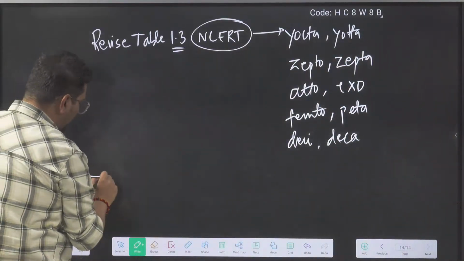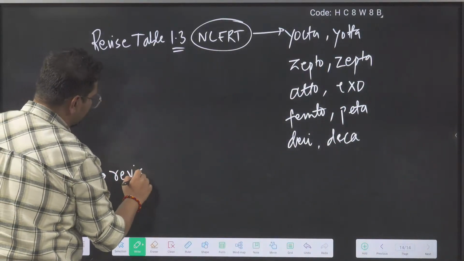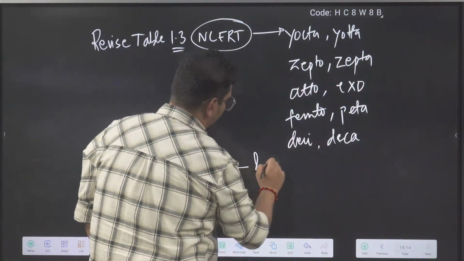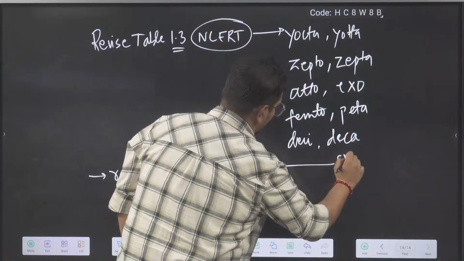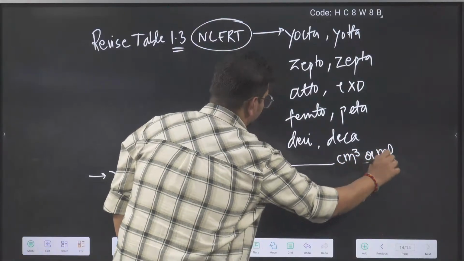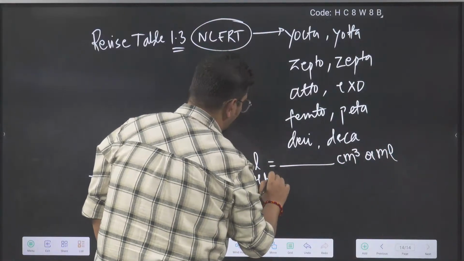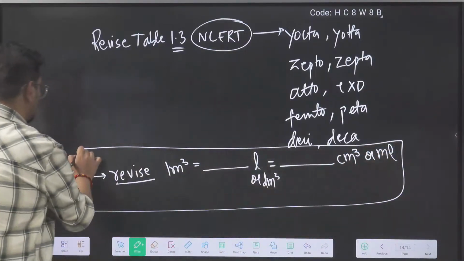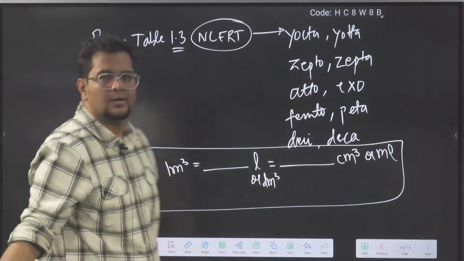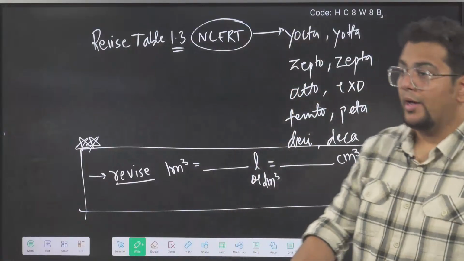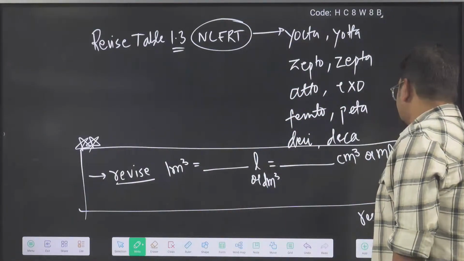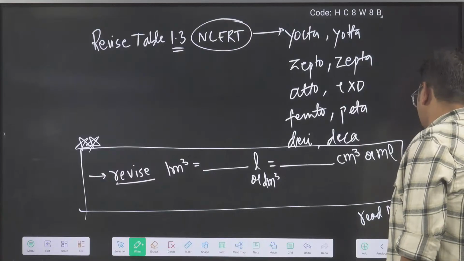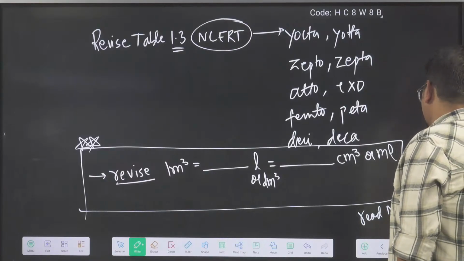Then you will also revise once: 1 meter cube is how many liters, how many centimeter cube or ml. Liter and decimeter cube are the same. Done? Can you do these two things, and also read the NCERT in free time with a cool mind. Read NCERT up to scientific notation.